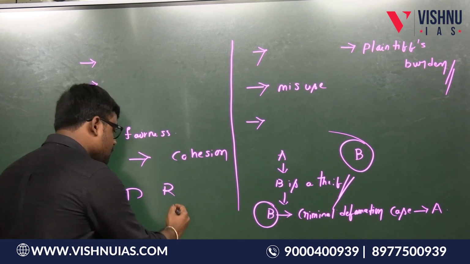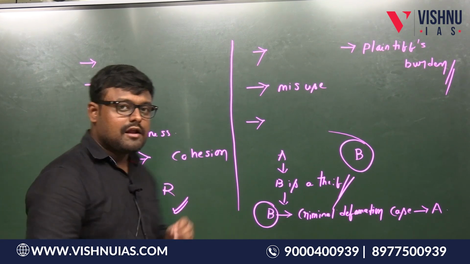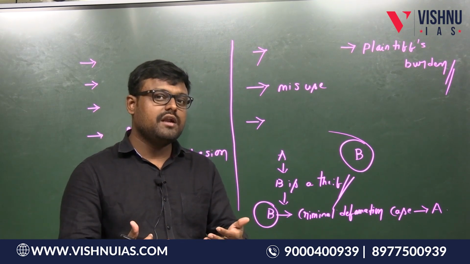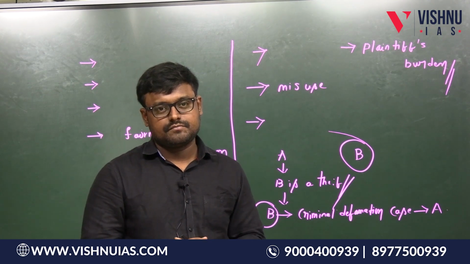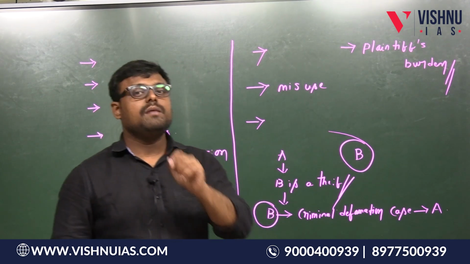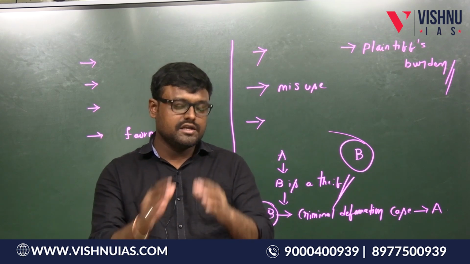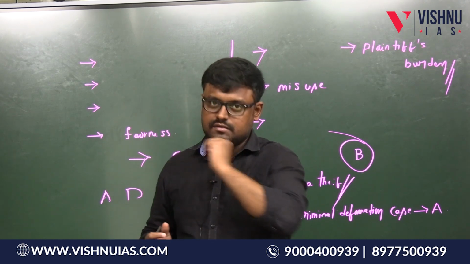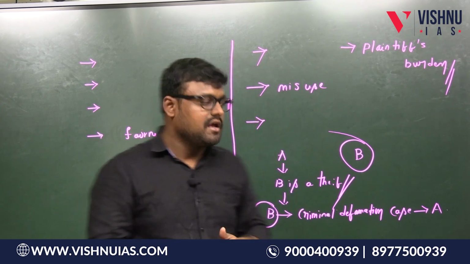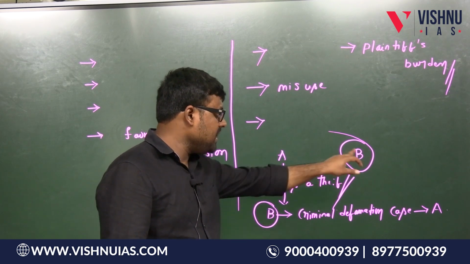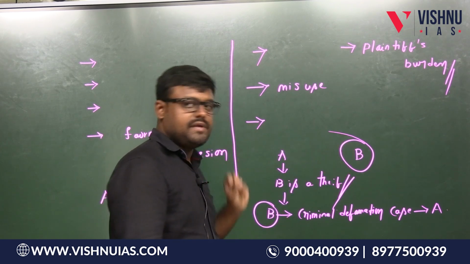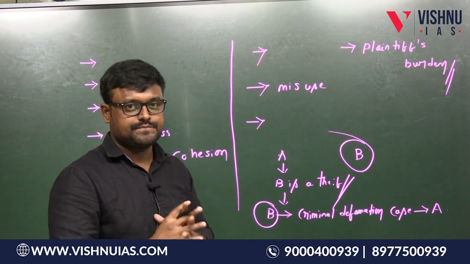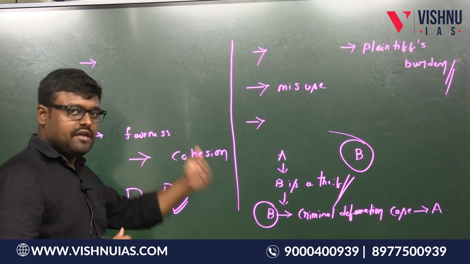In fact, this alternative dispute resolution mechanism can also decrease the burden on the judiciary, because as I told you, there are so many criminal defamation cases pending in the courts. One important point here is that defamation in India is both a criminal offence and a civil offence. We have discussed the criminal offence so far. Civil defamation means that, in this example, B will seek compensation from A. That is civil defamation. So this is about defamation, students.